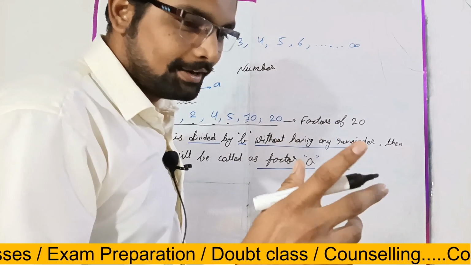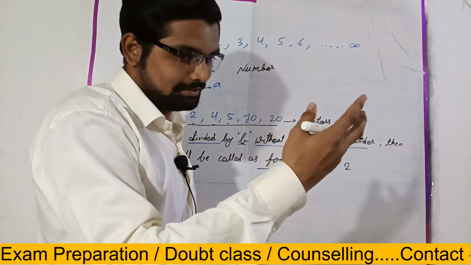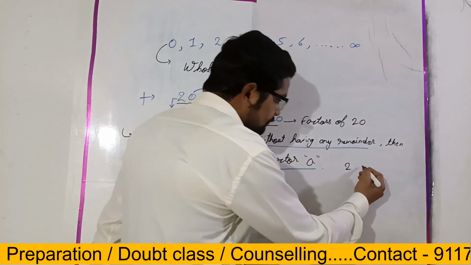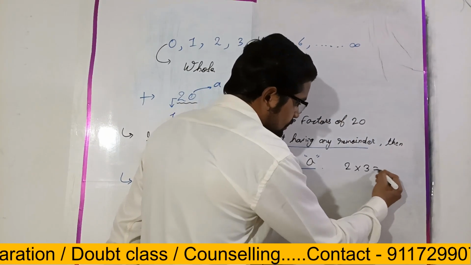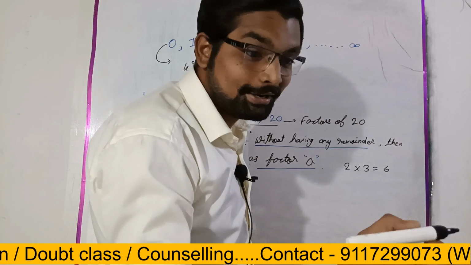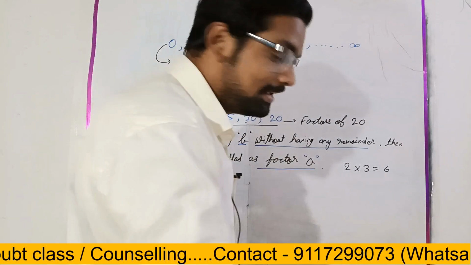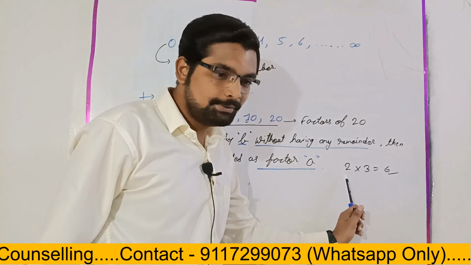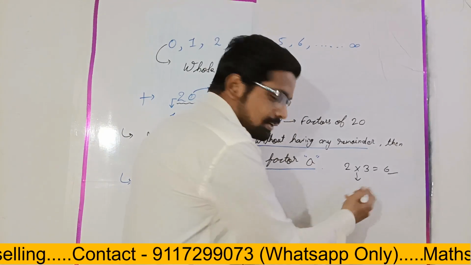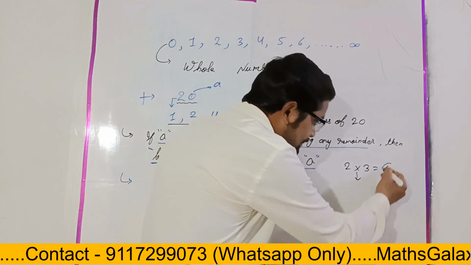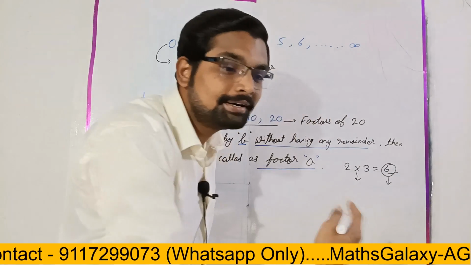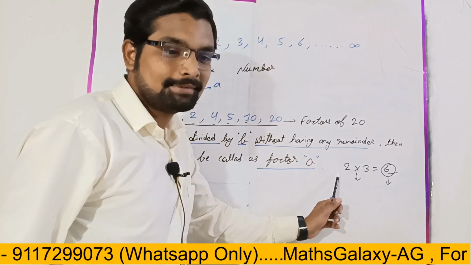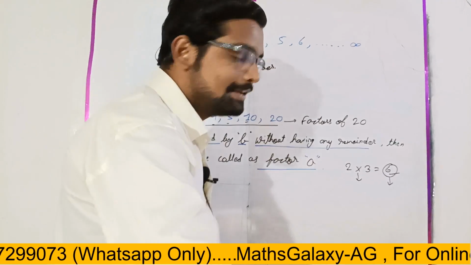Multiplication is the operation. When we multiply 2 and 3, this is the operation of multiplication, and the result will be known as the multiple. Here 6 will be the multiple of 2 and 3, right?